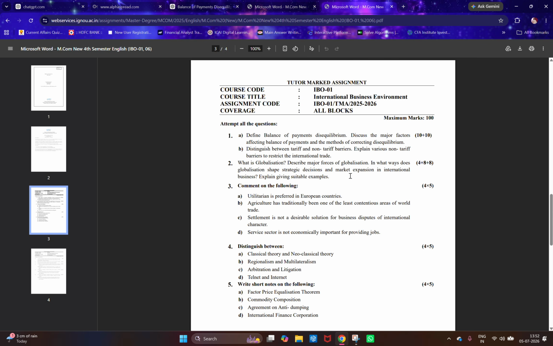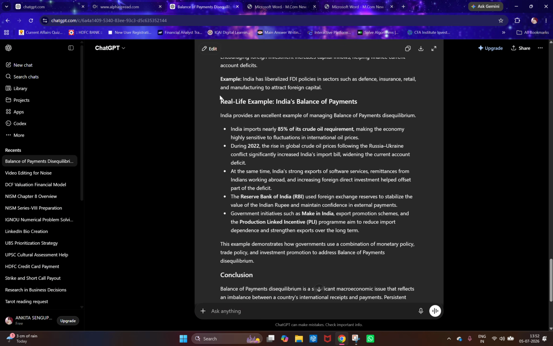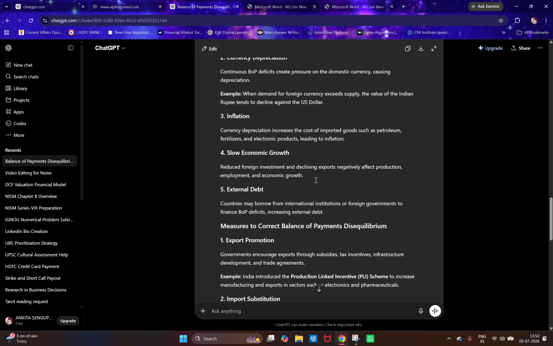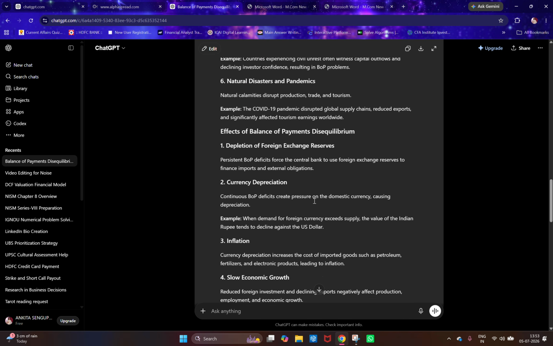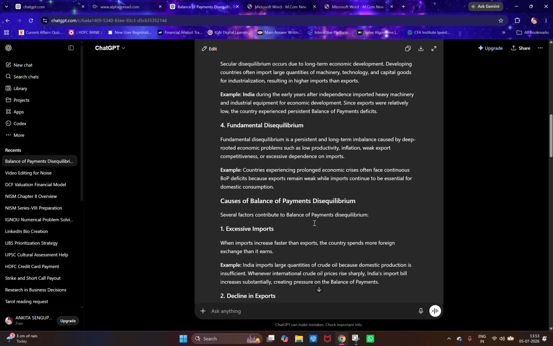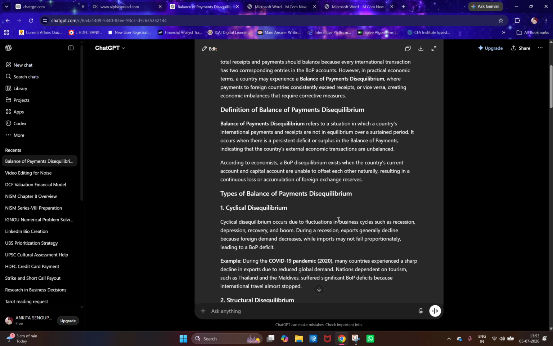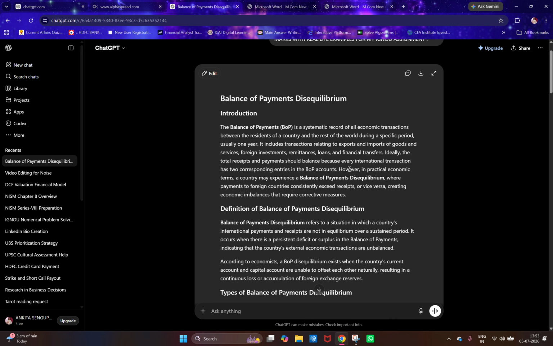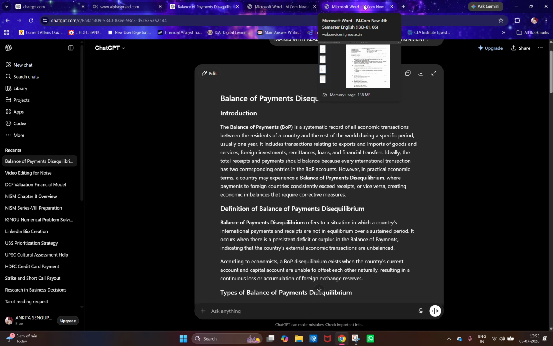Now if we go to the second question, it is giving us the major factors affecting balance of payment. Now we need to check whether the same thing has come over here or not. The major factors, the measures came, the effect came, decline in export came, causes of disequilibrium came, and types of balance of payment. Now if anything comes similar which is there in the second question, then you can remove it if you want, using the ChatGPT prompt.